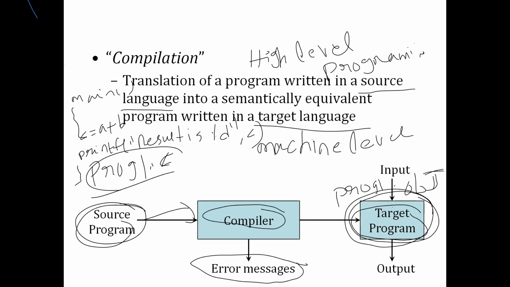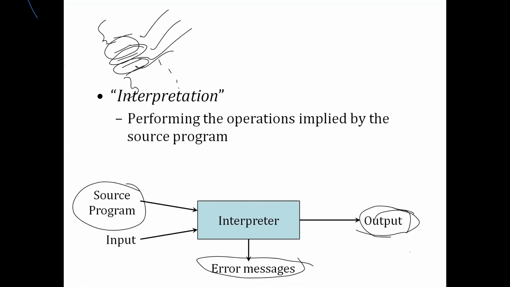But the compiler is not like that. It takes the entire program as a source program and generates the target program. So when you want to execute, you execute the target program itself. I give input to the target program only, and the target program generates the output. So this is the difference between compiler and interpreter.